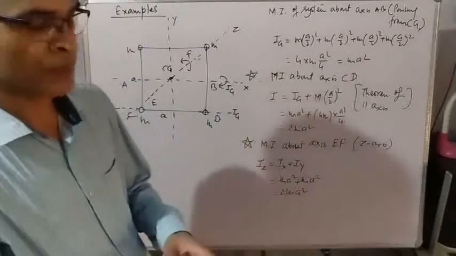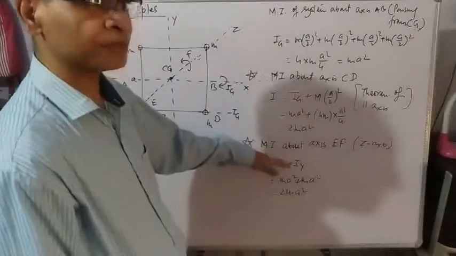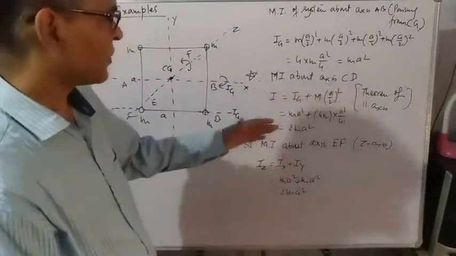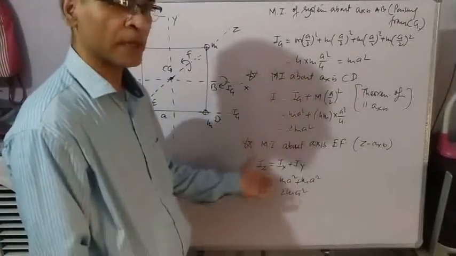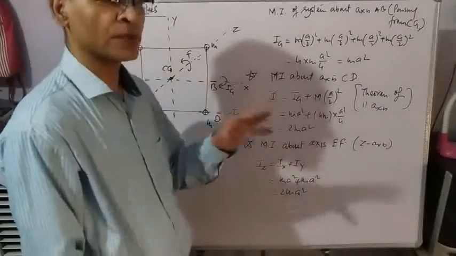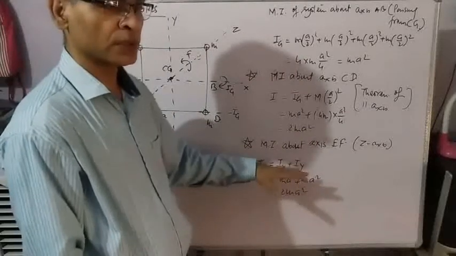Students, don't get confused. We are getting same answer in both the parts, but it is not necessary in all the questions that moment of inertia calculated by theorem of parallel axis and theorem of perpendicular axis are same. In this particular question, because of nature of question, we are getting both the values same. In all the questions, you will not get same.